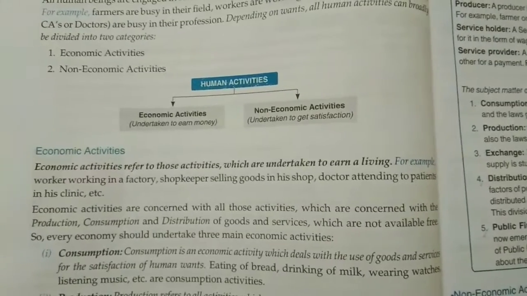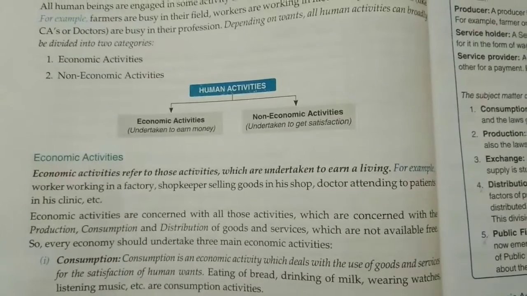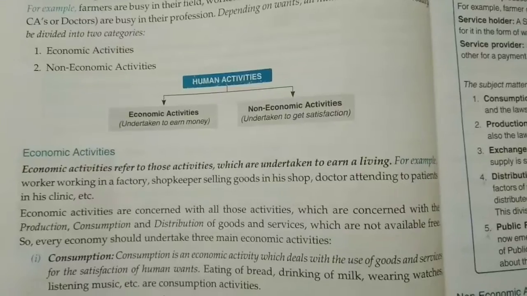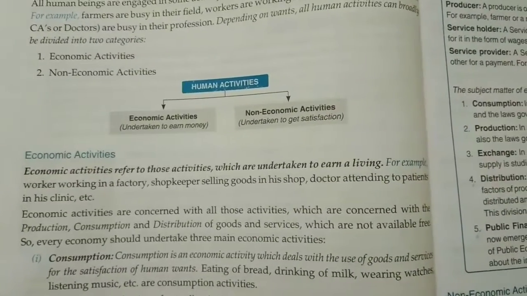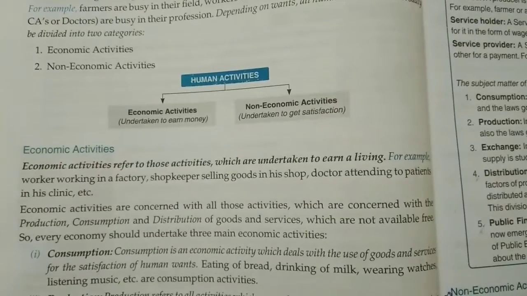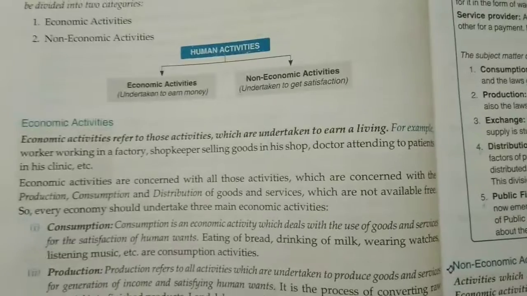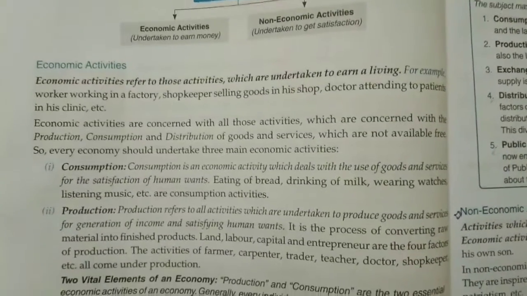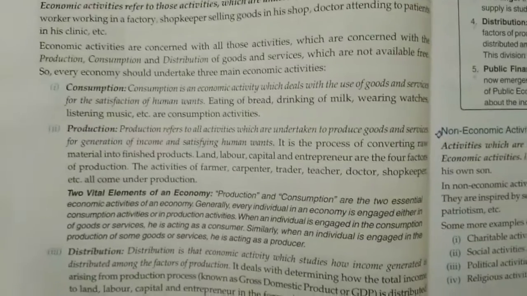They are not doing this for self-satisfaction. Yes, they want to satisfy themselves, but they are doing these activities for earning a living. So that is called economic activities. Economic activities are concerned with production, consumption and distribution of goods and services which are not available free. So every economy should undertake three main economic activities, that are consumption, production and distribution.